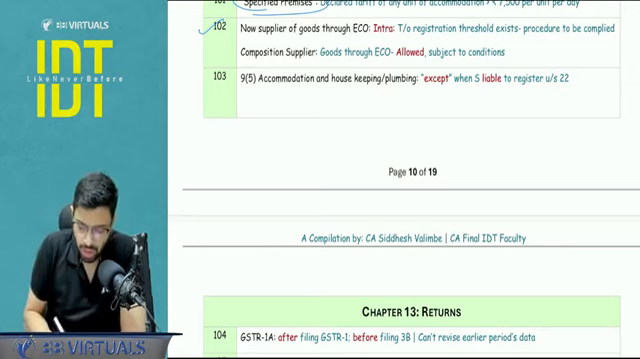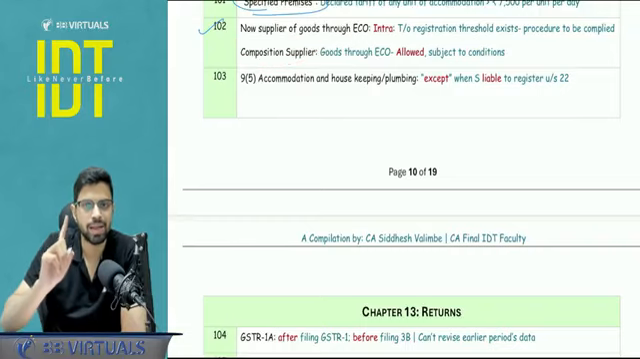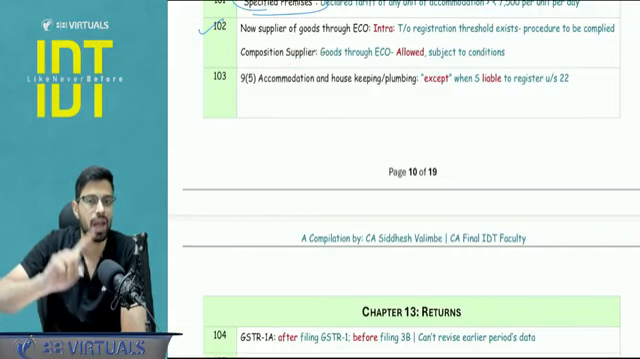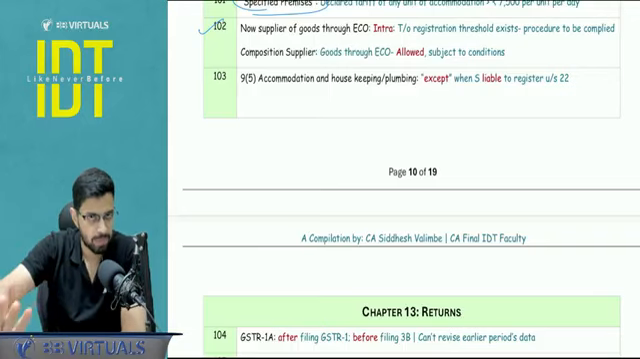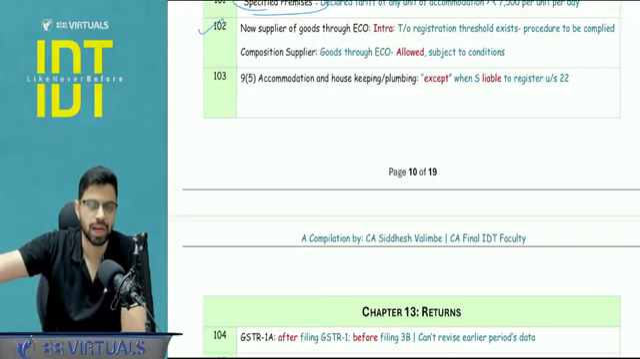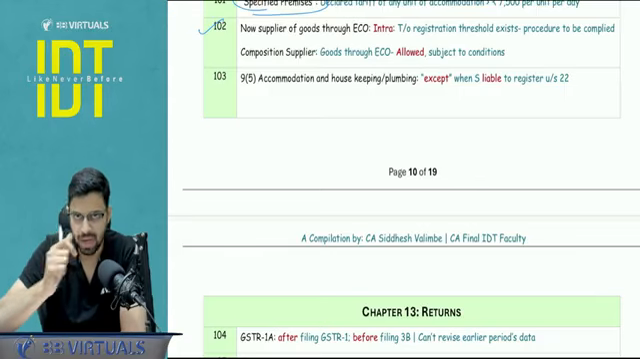Composition supplier, just a point to be noted that supply of goods by a composition supplier through ECO is permitted subject to certain conditions. Again, TCS will be applicable, reporting will happen in GSTR 8 by the ECO and all those points will apply. Correct?